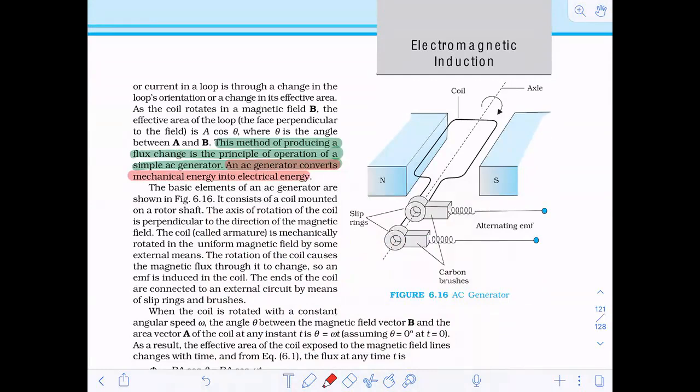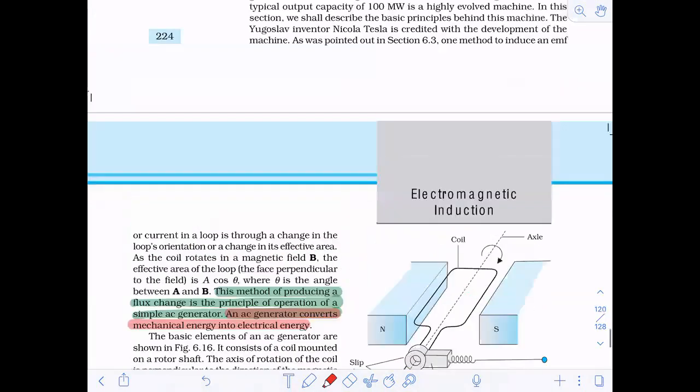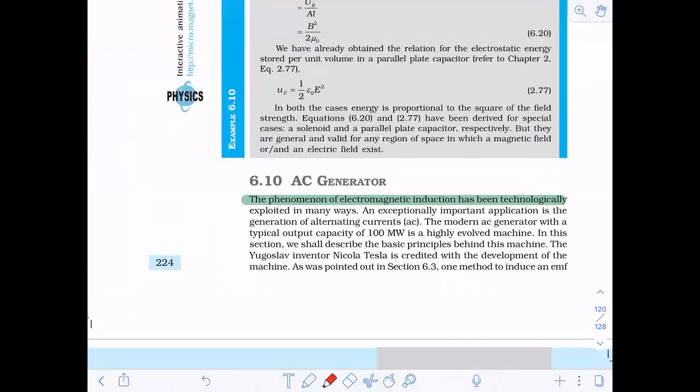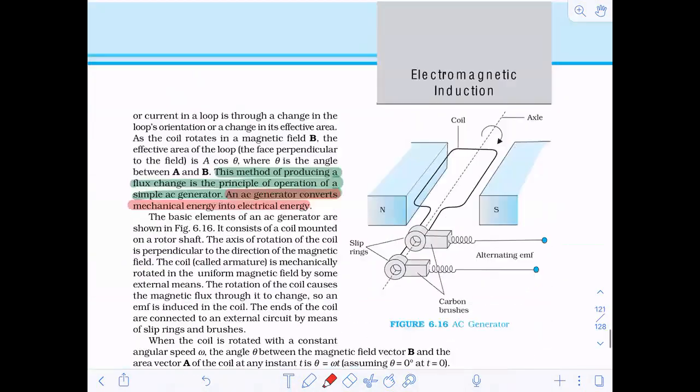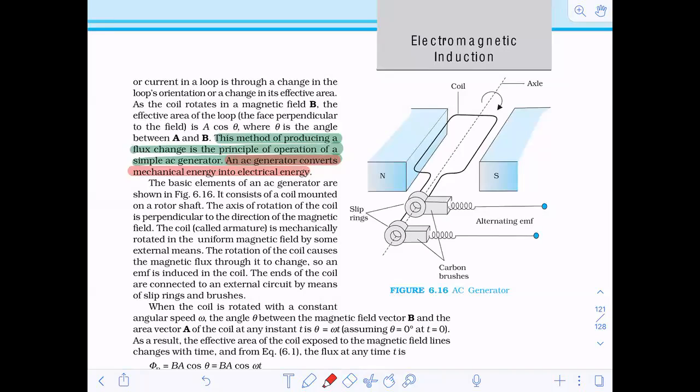What principle does it act on? It functions on the electromagnetic induction principle. What is the job of an AC generator? It generates electrical energy by converting mechanical energy. So first you will provide a necessary amount of mechanical energy, and that mechanical energy will be converted into electrical energy.